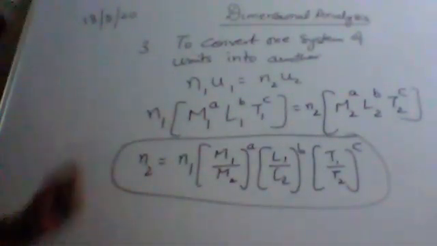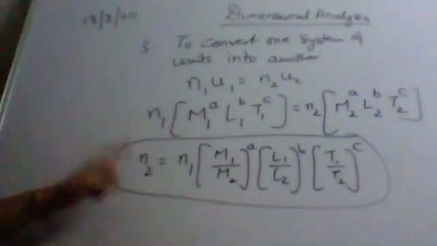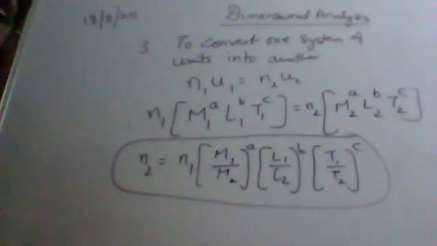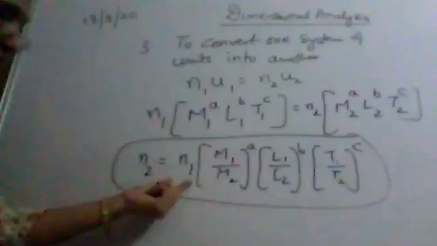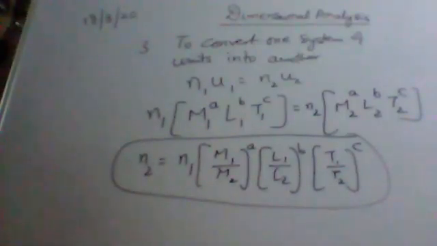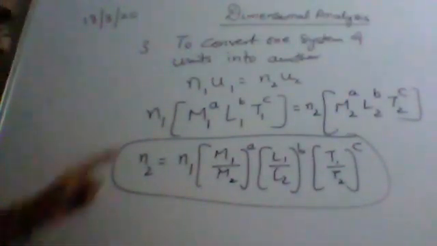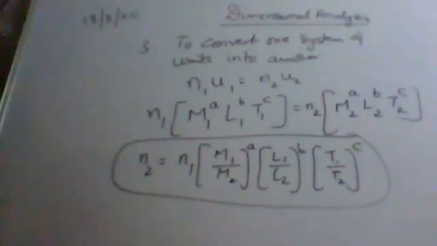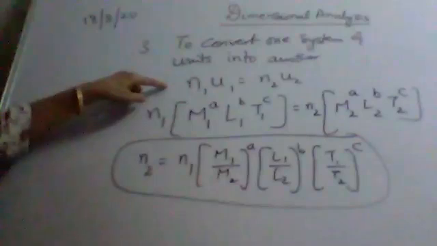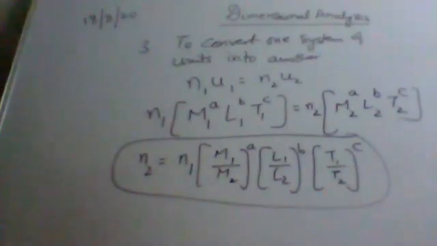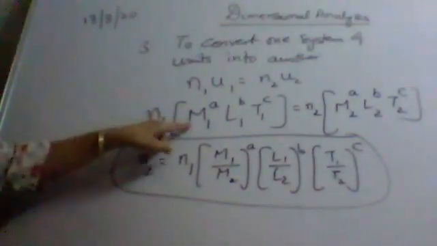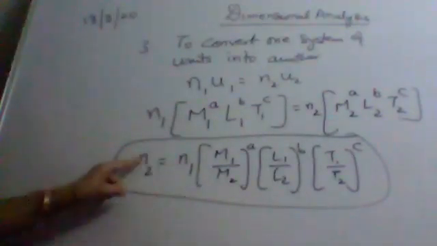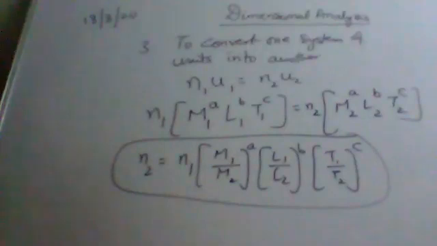By using this formula, we can find the numeric value in the other system. N1 is the numeric value in the given system, the first system, and you can find the numeric value in the second system. So N1 U1 is always equal to N2 U2. We have put the dimensions in U2. So N2 is equal to, this is the formula.